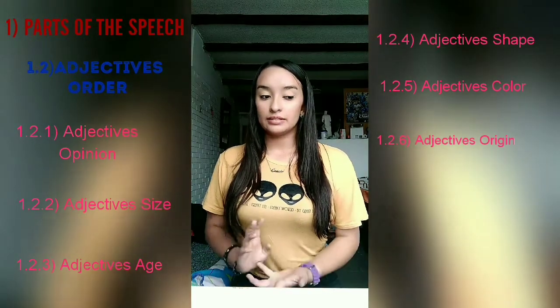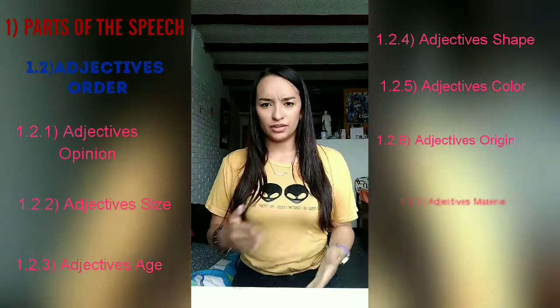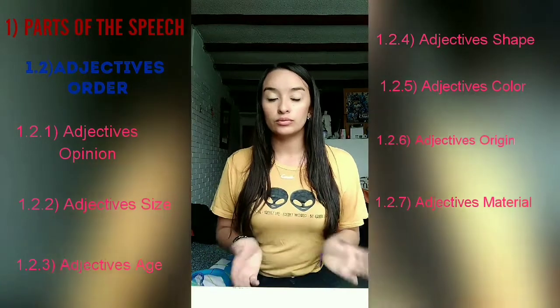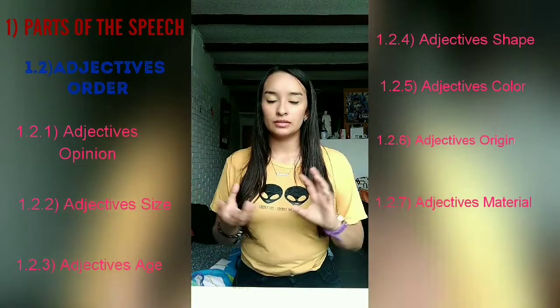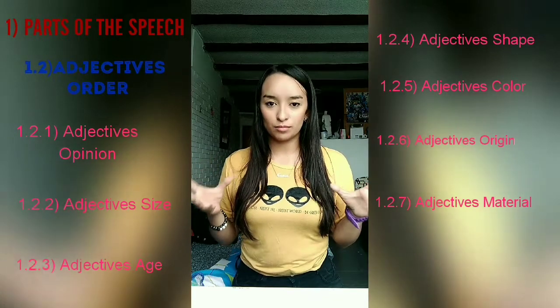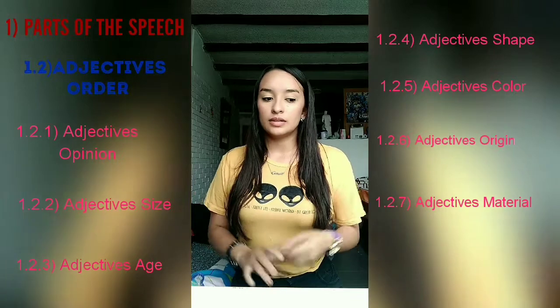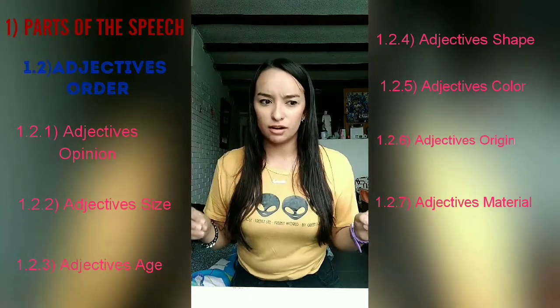The seventh group of adjectives order is material. For example, silver, iron, diamond, wood, etc. And as an example of parts of speech: this is an excellent new black Chinese plastic cell phone.